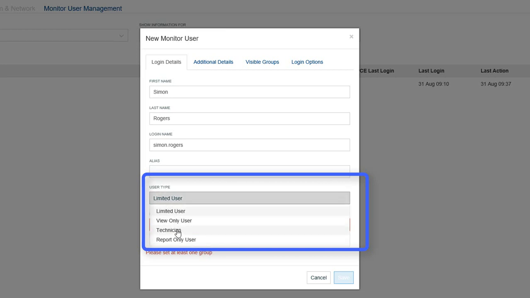The technician user type means the user will only be able to confirm correct communication from clients and will not be able to see any data generated by the clients or change any configuration.